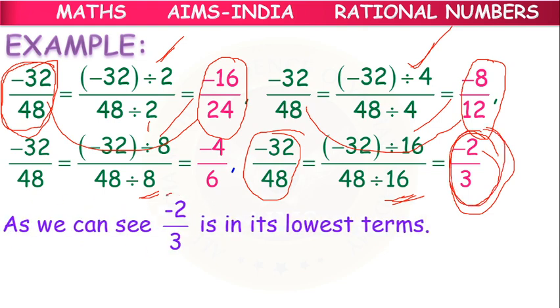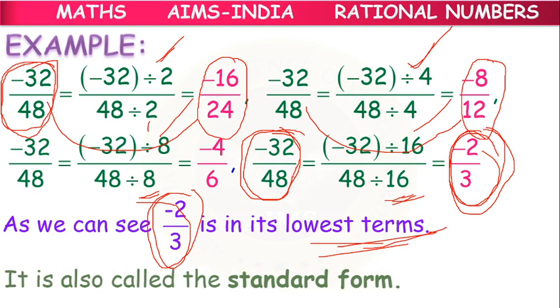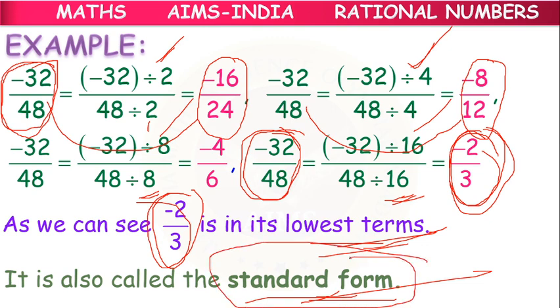This minus 2 by 3, for minus 32 by 48, is in the lowest terms. Dividing with the common divisor and writing in lowest terms, we call it standard form. So rational numbers can be divided with the same non-zero integer and can be written in the form of standard form.